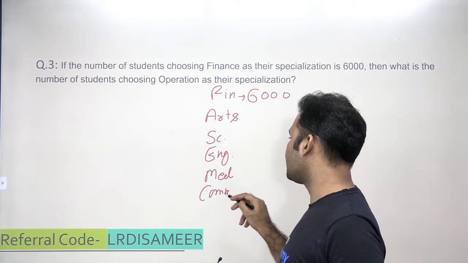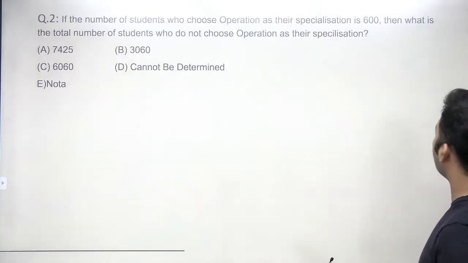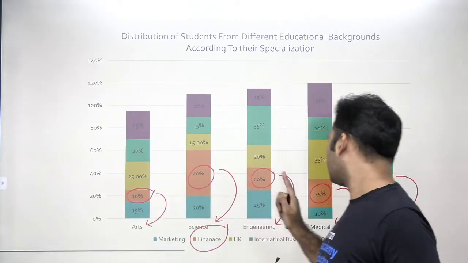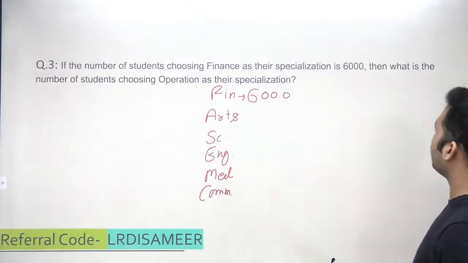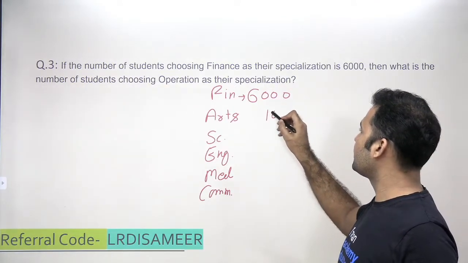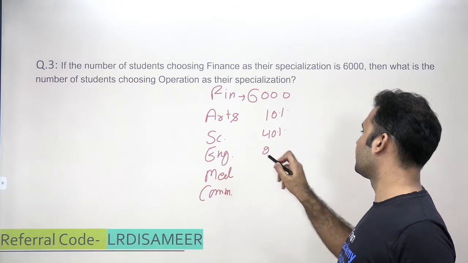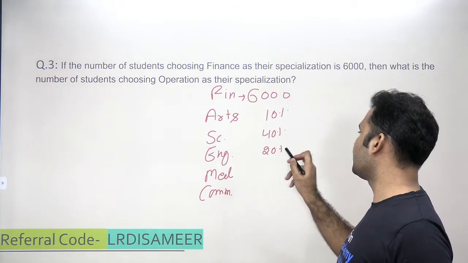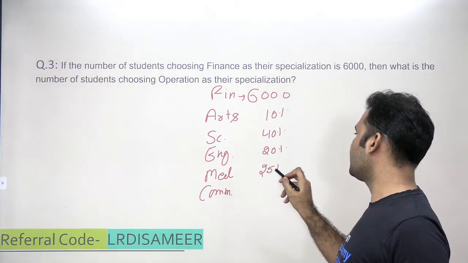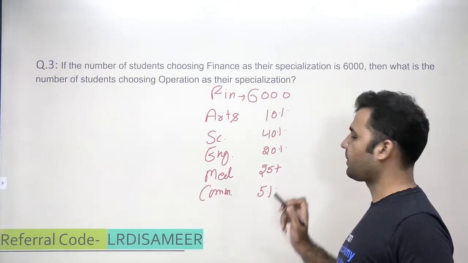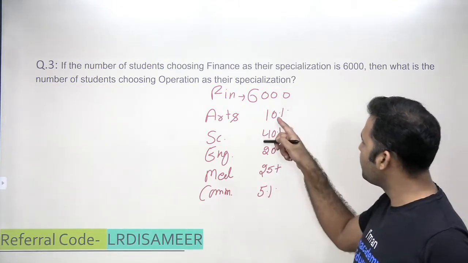And what are these percentages? We have just seen it. Let's write down 10%, 40%, 20%, 25%, and 5%. Okay. Now let's find out.